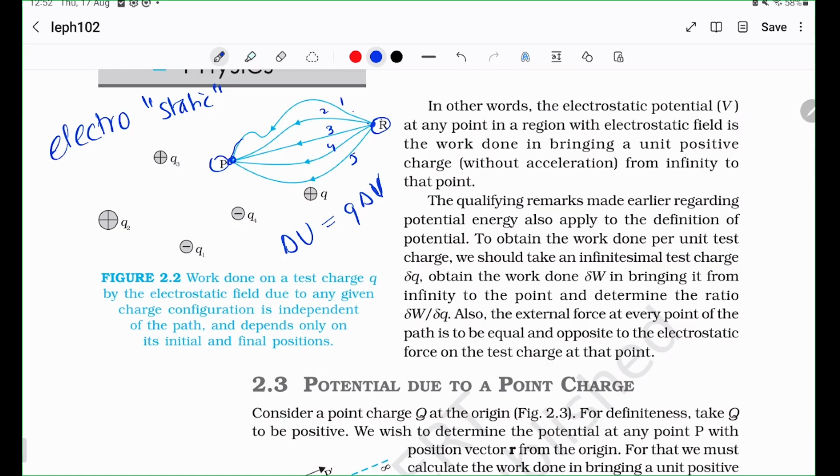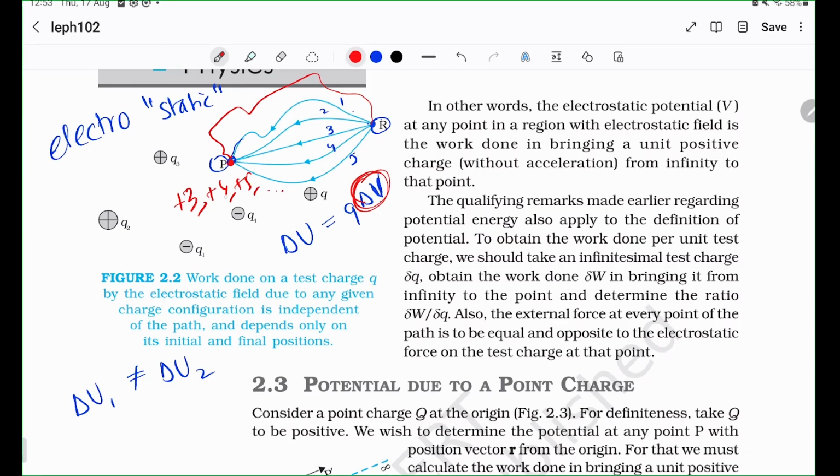Because if the work differed, if your delta U was different for each path, if delta U was different for path 1 and path 2, then maybe I could define an arbitrary different path and I would have a different potential energy. Then how can you define something called a delta V, right? The delta V would differ for every path. Then it would make it almost useless because this point P could have any number of potentials. It could be plus 3, plus 4, plus 5 or whatever and so on.